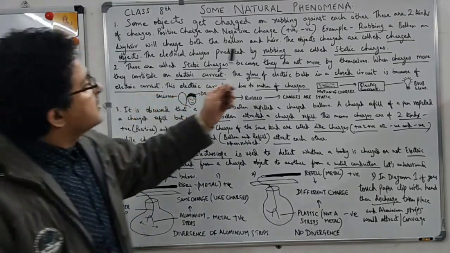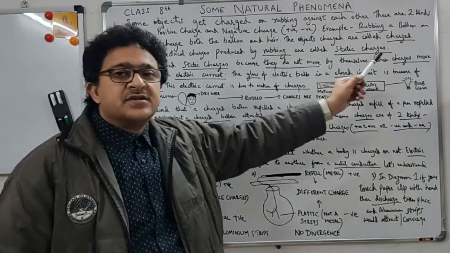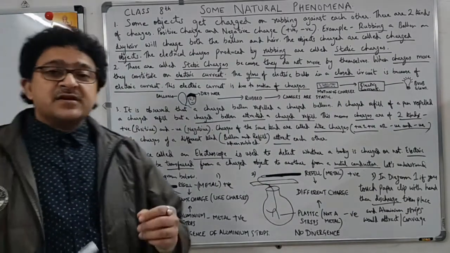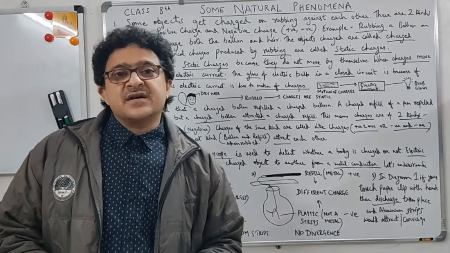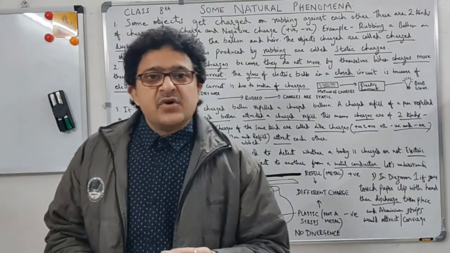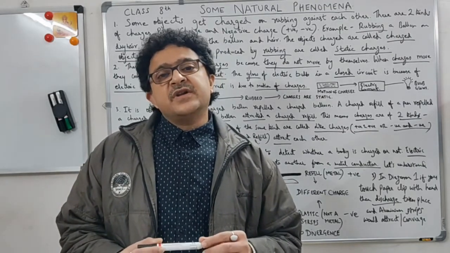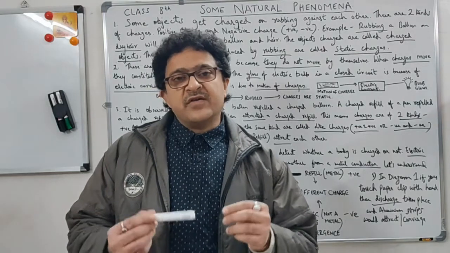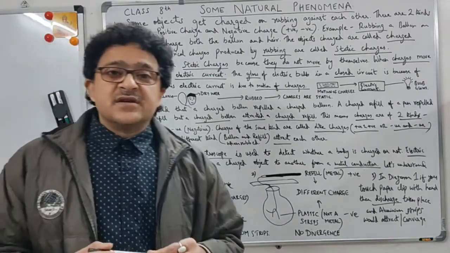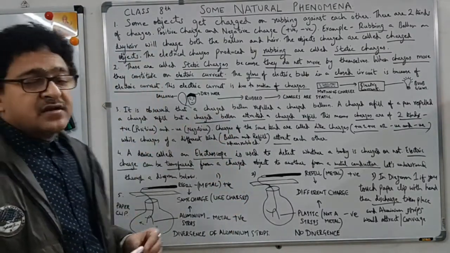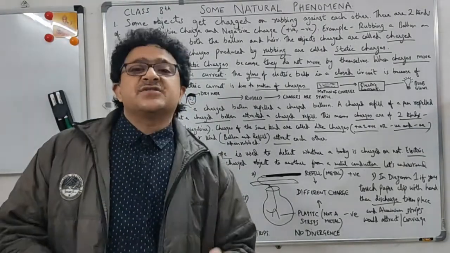The objects charged are called charged objects. The electrical charges produced by rubbing are called static charges. Basically, these electrical charges are not strong enough to produce an electric current. In an electric current, the charges are very strong and the ions move, and it has the power to produce an electric current. When you rub two objects against each other, the charges are not very strong, so these electrical charges on rubbing are called static charges.